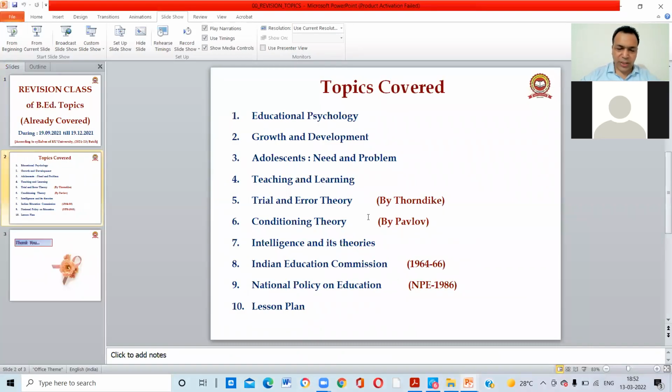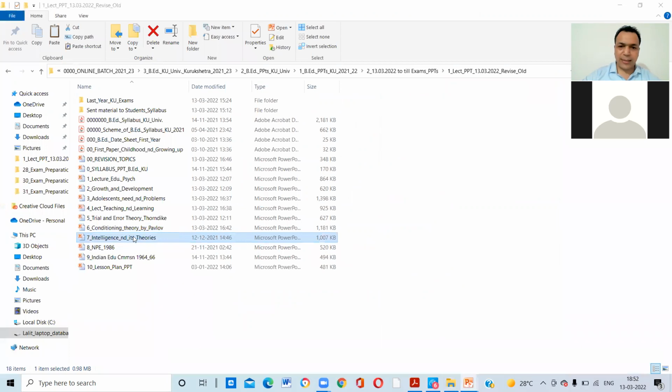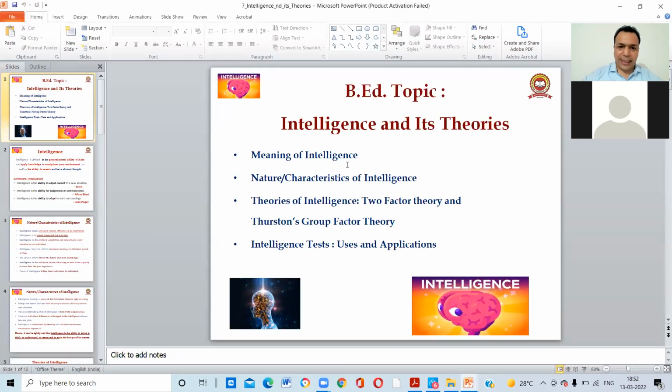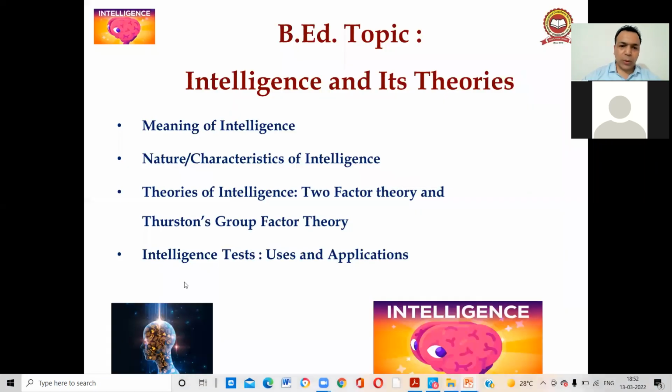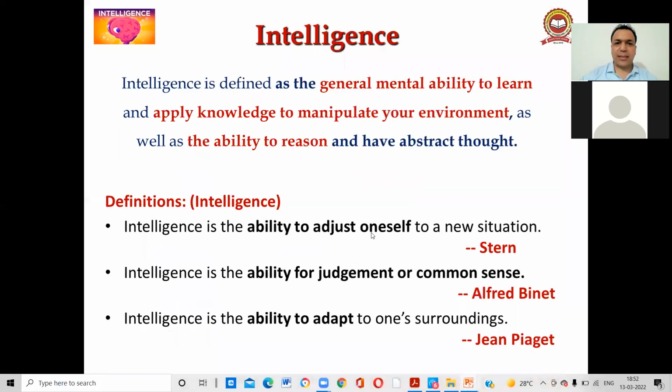This was the sixth topic, conditioning theory. Number seven is intelligence and its theory. So I'm going to open intelligence and its theory. Under it, we'll talk about the meaning of intelligence and the characteristics of intelligence, right? Then we'll talk about two theories. One is the theory given by Spearman. The second is Thurston's group factor theory. And last, we'll talk about the intelligence test.